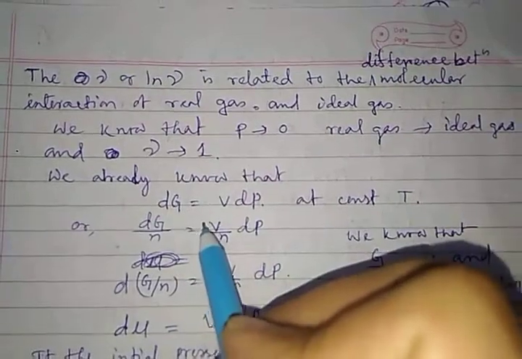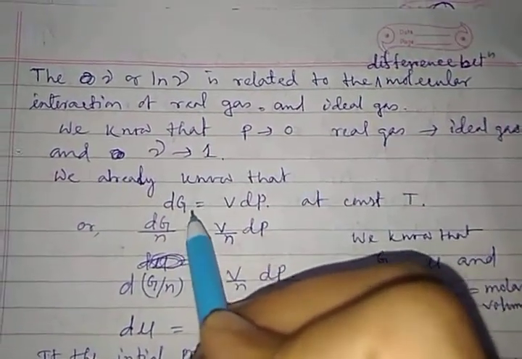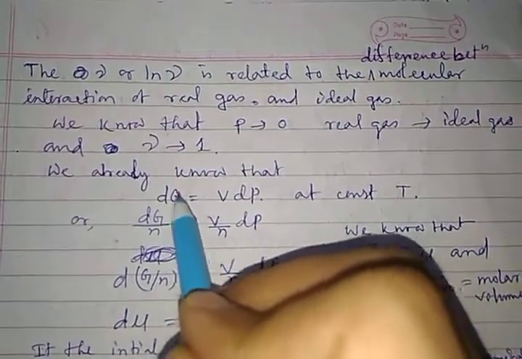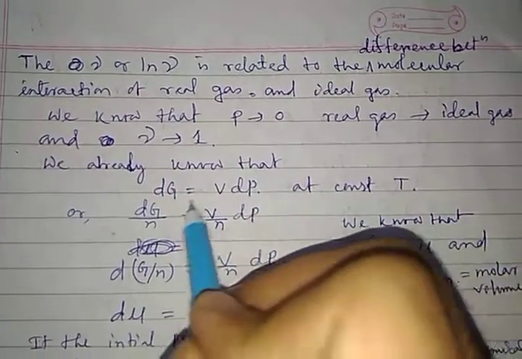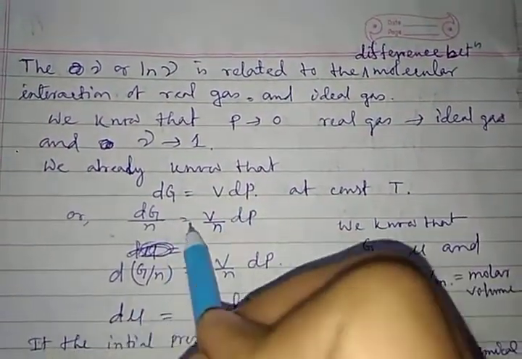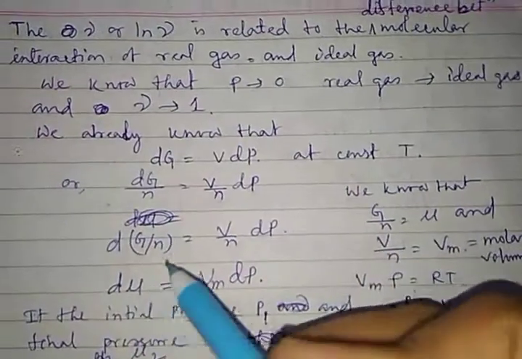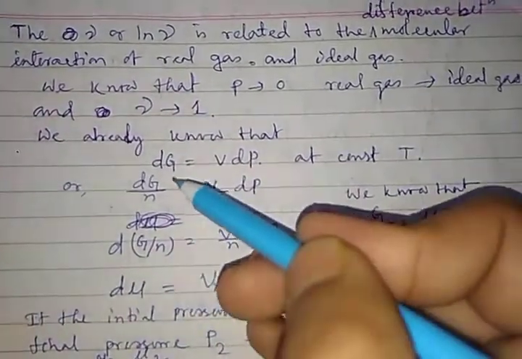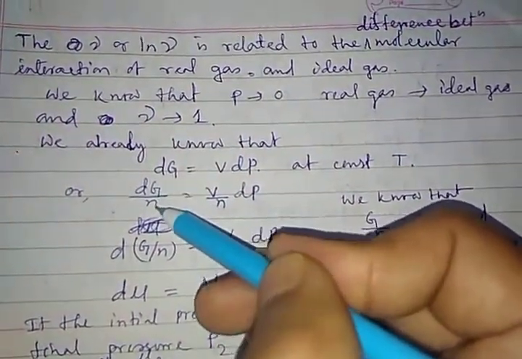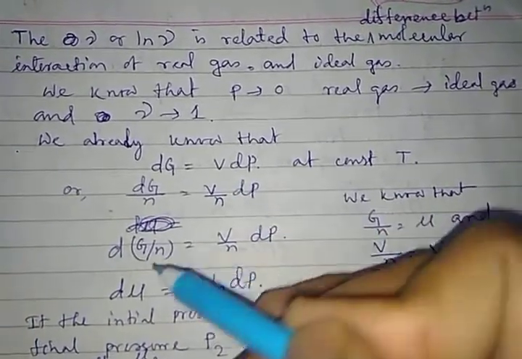And again, if you recall the equation del G by del P at constant temperature equals V, that will bring me the equation d mu: dG by n equals V by n dP.